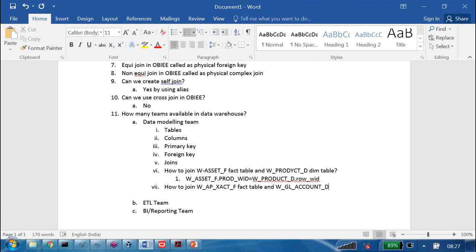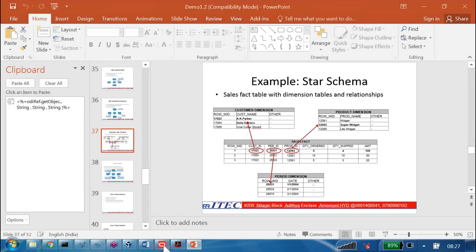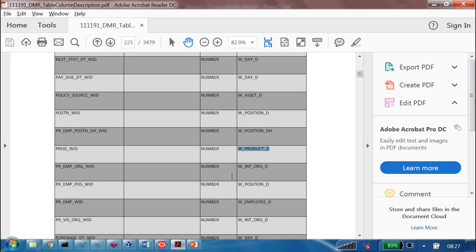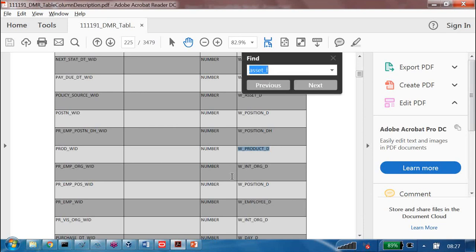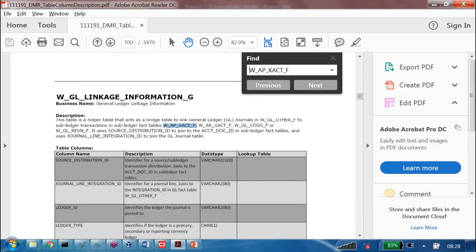These two tables I want to join. There is a question, and I am giving this document to you. Now you have to answer it. Go and search first for the table. What table are you looking for? W_AP_XACT_F. Go and try to see that table.